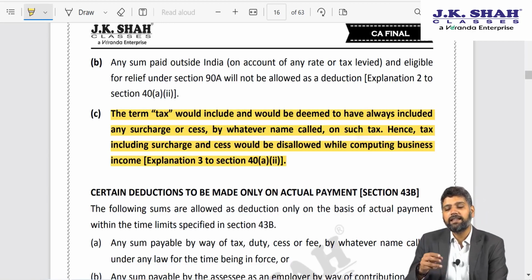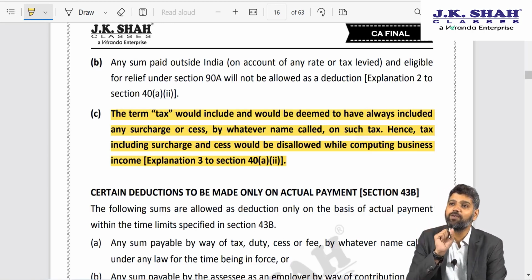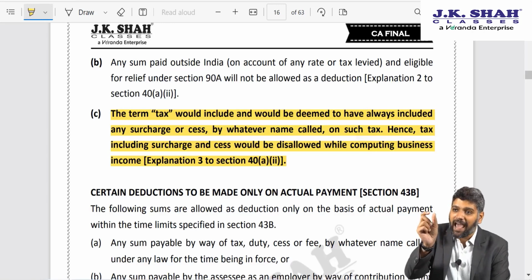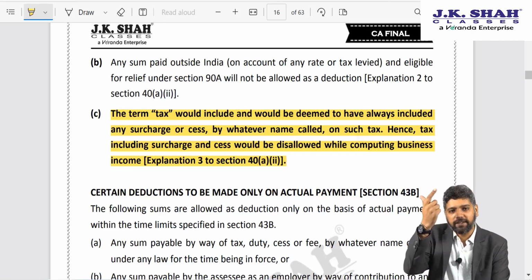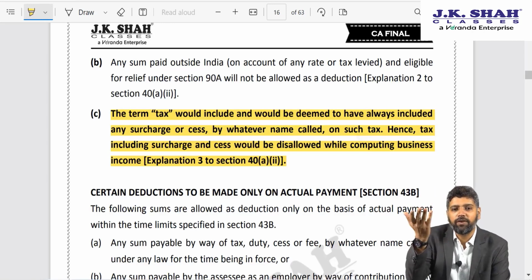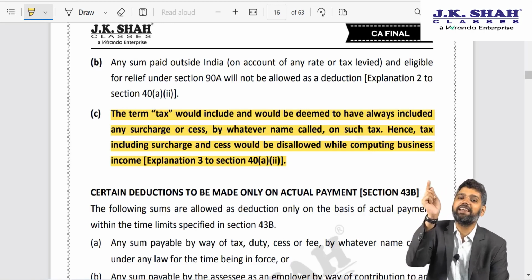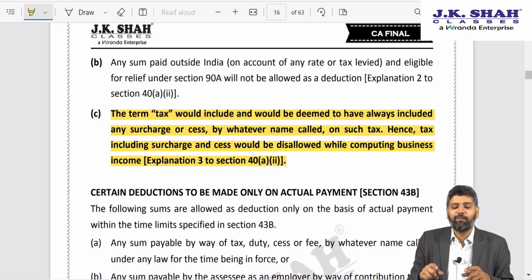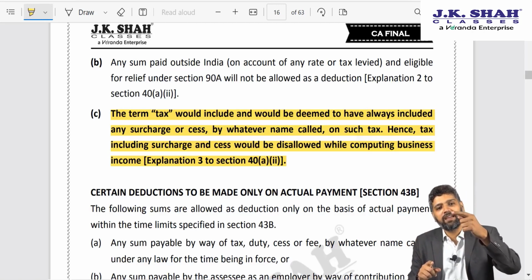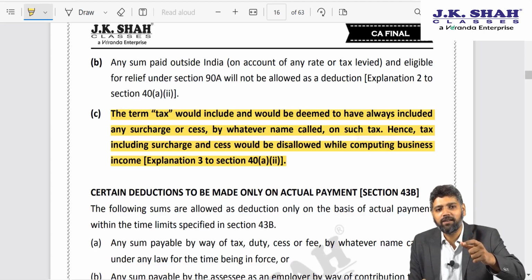The question was that, sir, assuming education cess is allowable, then how do you compute the allowable deduction? Because tax is computed after profits are computed. Tax is computed on profits. Now if we say for computing that profit, education cess is allowable, then how do you determine this? Because education cess would be computed after the total income is computed.